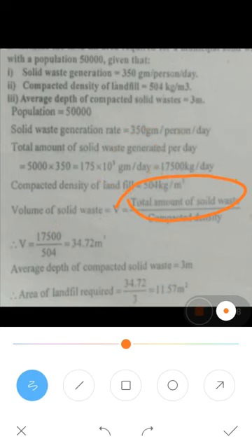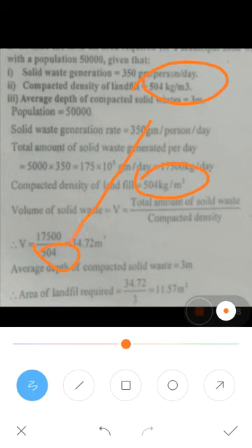The compacted density is given in the question, so bring it in the denominator. Finally, the volume you will get is around 34.72 meter cube.